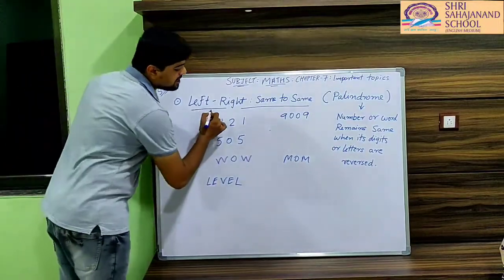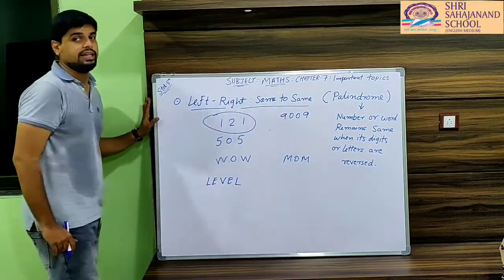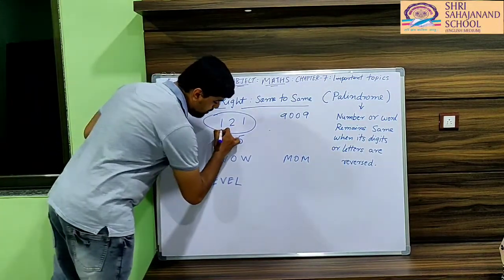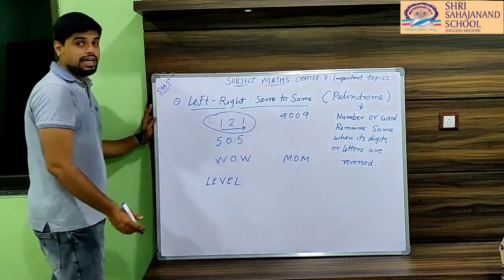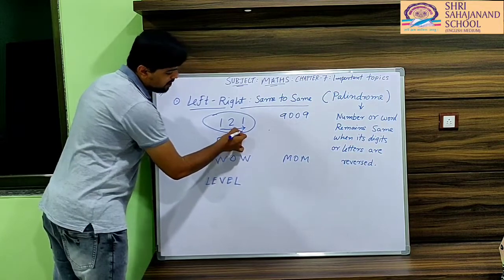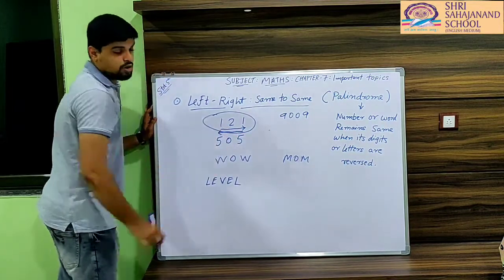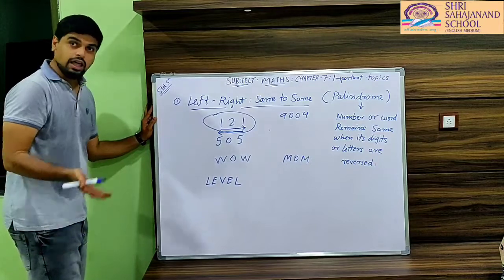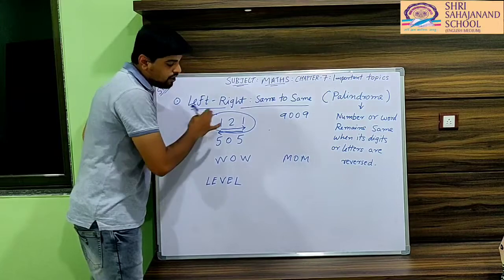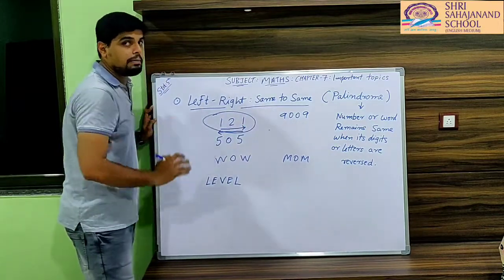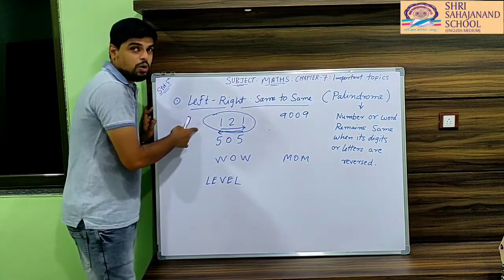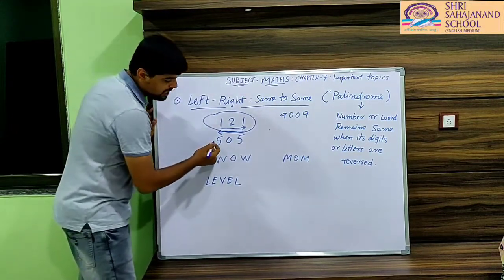I have taken this number 121, which has 3 digits. If we write from here, it is 121. But if I reverse the digits and start from here, 121, then also it remains the same. This is nothing but a palindrome. If you start from left or right, the number will remain the same. Simple. Let's take another example.